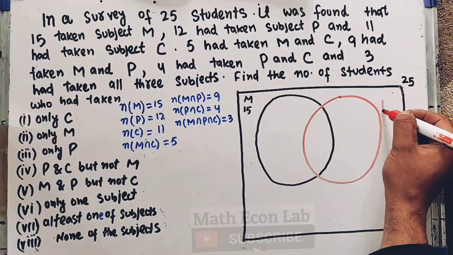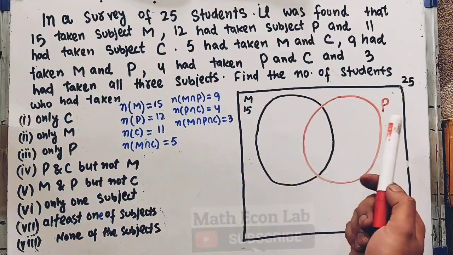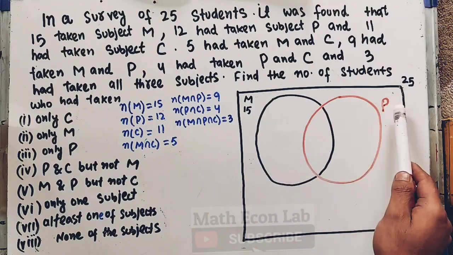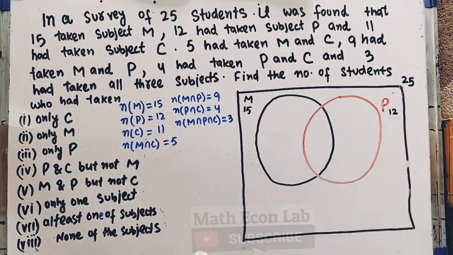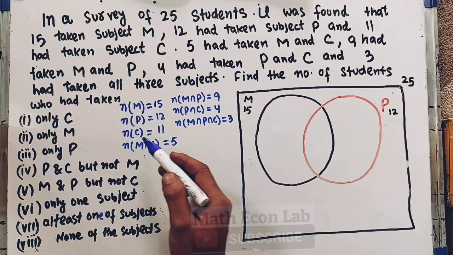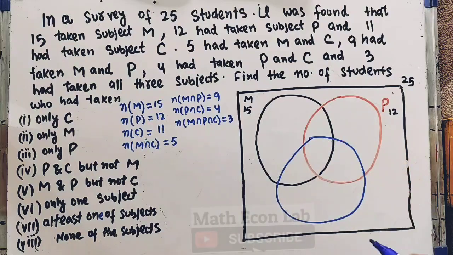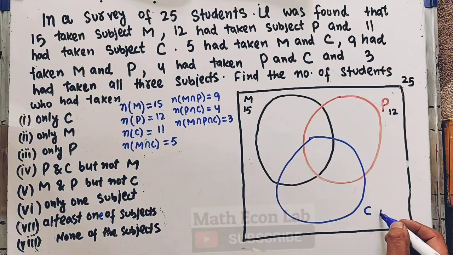Likewise, let us take another circle and denote it by P. This circle represents the number of students who have taken P subject, and P is equal to 12. And let us take another one this time, the number of students who have taken C subject, and denote it by another circle. This circle represents the number of students who have taken C subject, and it is equal to 11.